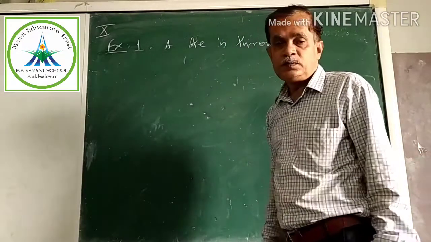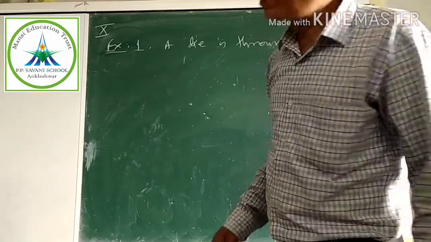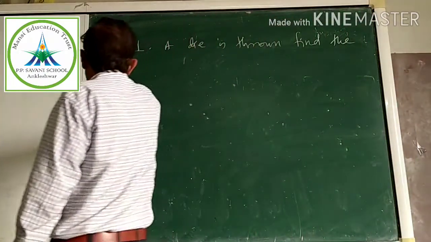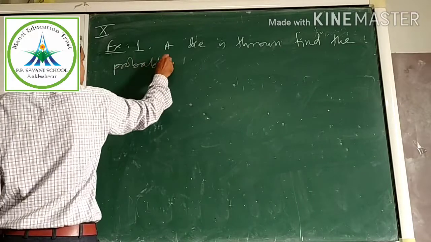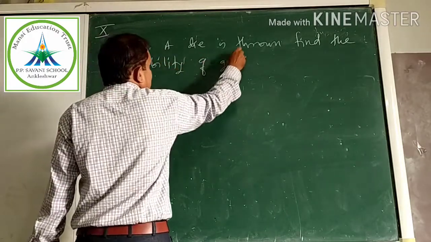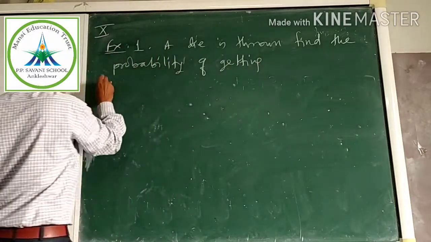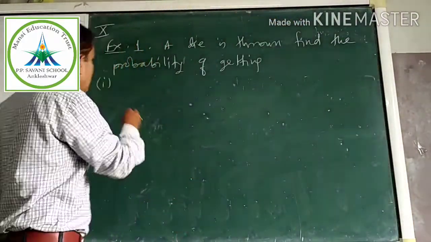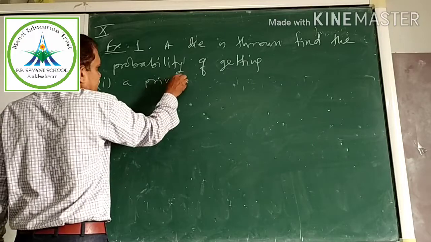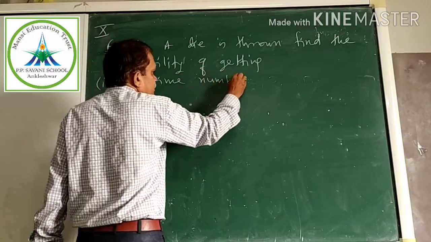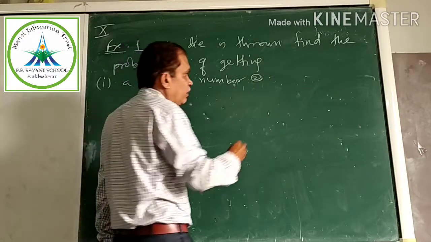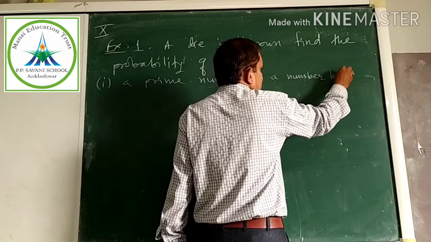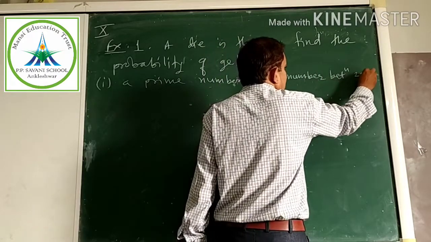The die is thrown. Question: find the probability of getting number 1, a prime number, number 2, a number between 2 and 6.